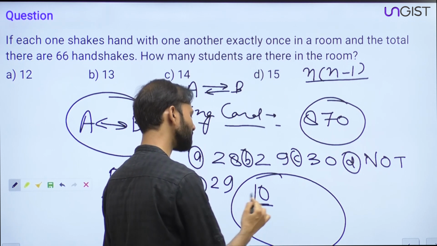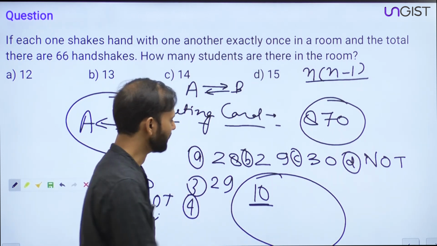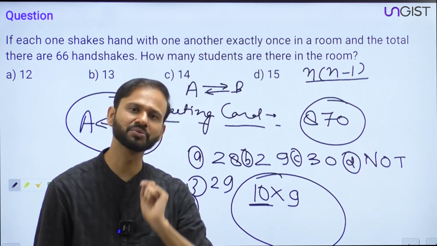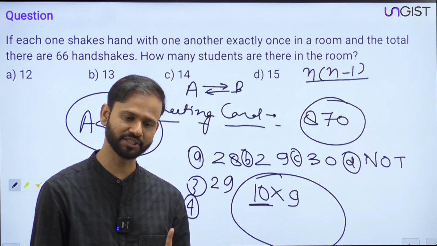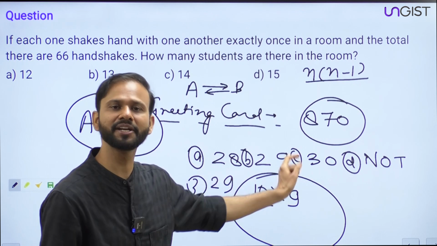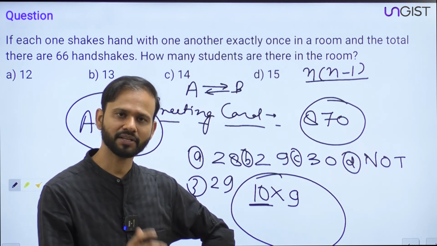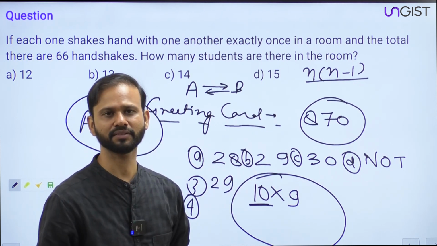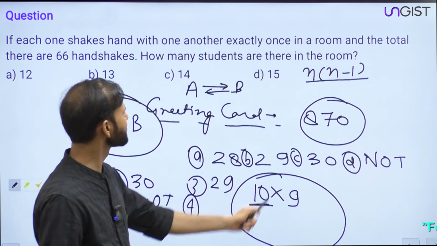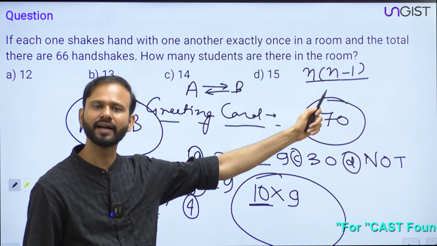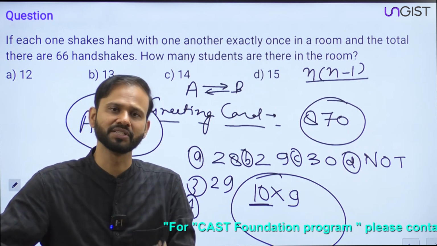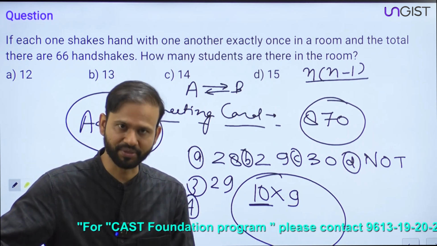So now if there were 10 students and they were exchanging greeting cards, then the answer would have been 10 into 9, because each student would have given a card to 9 other students, right? Each student would have given a greeting card to the other 9 students. So in that case, the answer would have been 10 into 9. In the case of cards, this is valid, but in the case of a handshake, this will be divided by 2, right? So if it is the card case, the answer will be n into n minus 1, and if it is the case of handshake, then this will be n into n minus 1 divided by 2. Guys, okay?